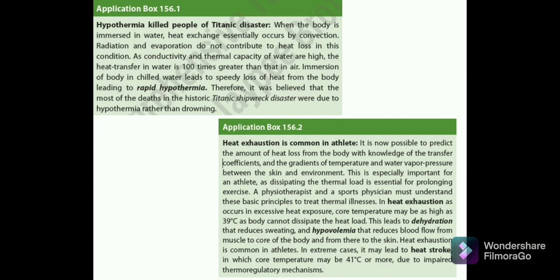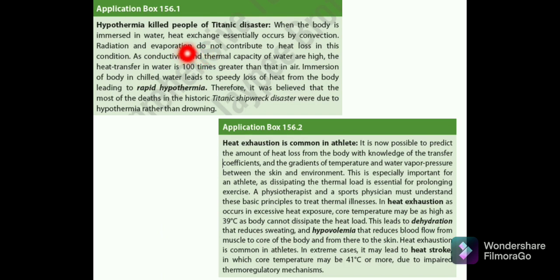Here they have given the application box that hypothermia killed many people in the Titanic disaster. When the body is immersed in water, the heat exchange essentially occurs by convection, as well as radiation and evaporation. You have seen the Titanic movie, or know of the Titanic disaster which occurred around 100 years back.